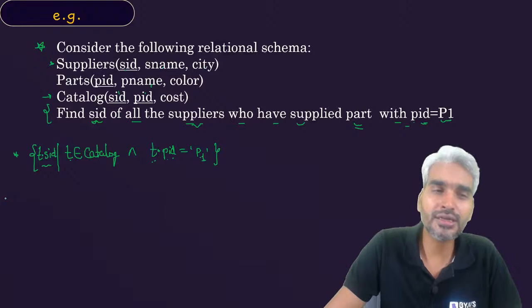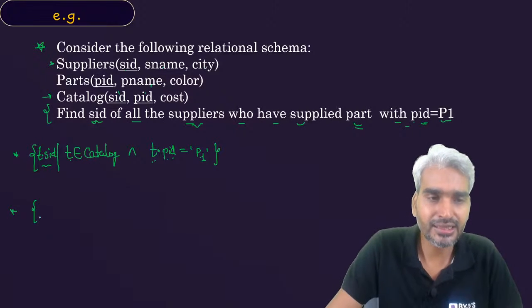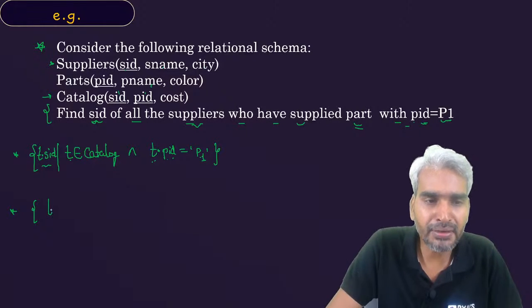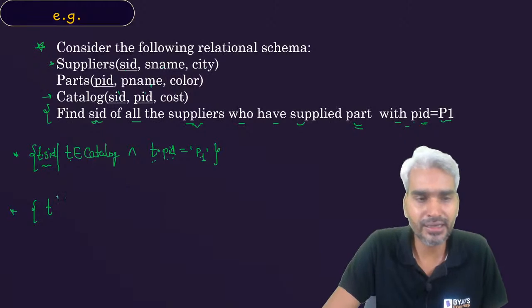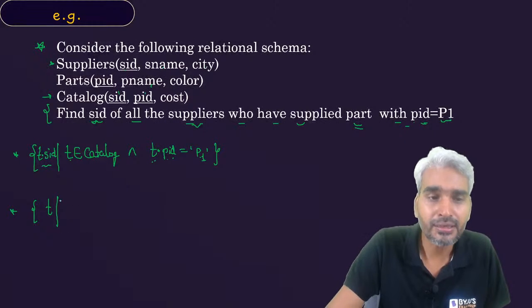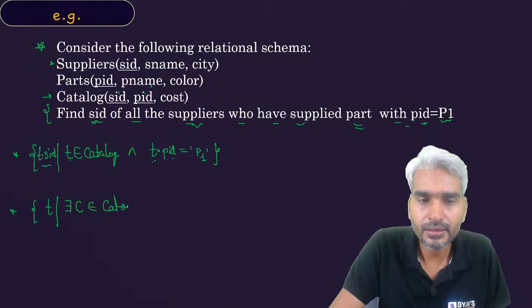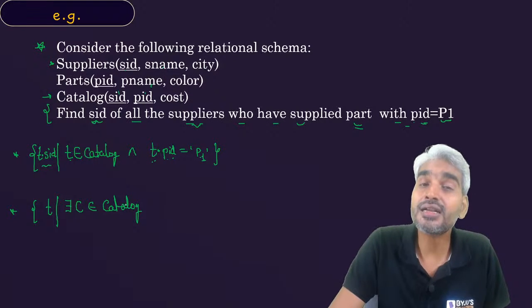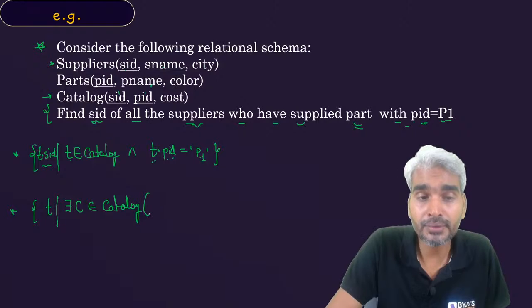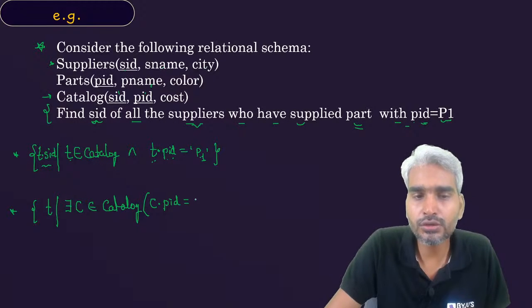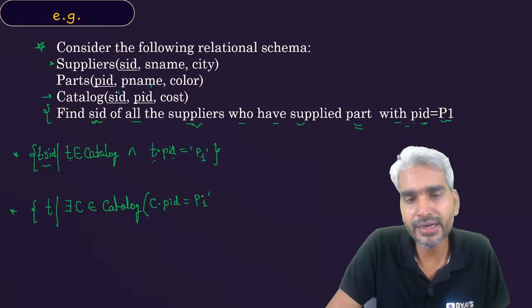You can also do it in a different way. What? You can say that okay, there's a tuple T. We don't know what this tuple T is, but we'll create this tuple. But for the time being, let's assume there exists a tuple C belonging to table catalog such that in the tuple C, PID is equals to P1.